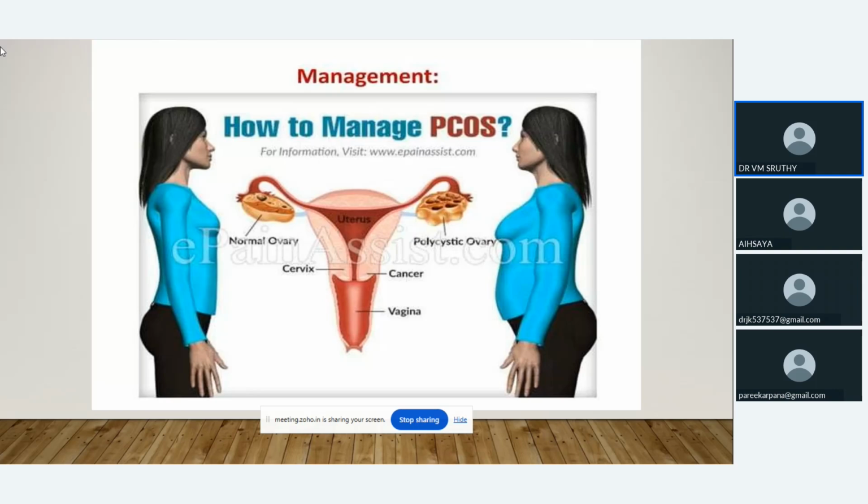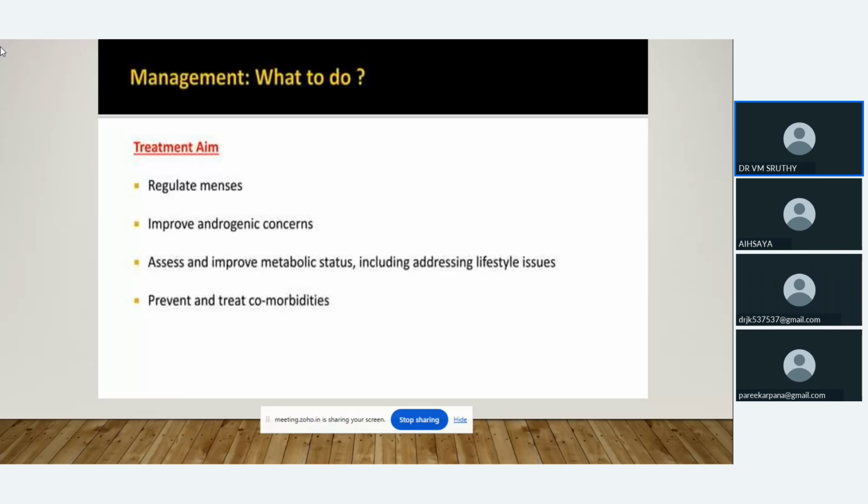Then management. How can we manage PCOS? Our treatment aim should be to regulate the menses and to lower androgens. We have to treat the hyperandrogenic conditions. Then we have to improve the metabolic status, address lifestyle issues, and if there are any comorbidities, we have to address those also.